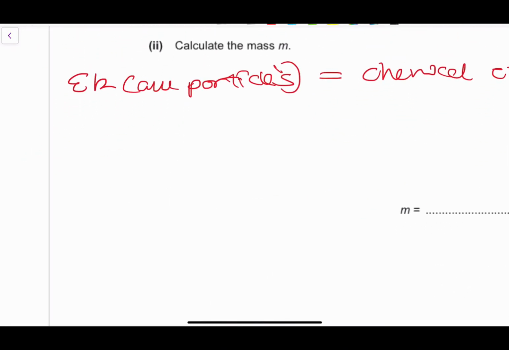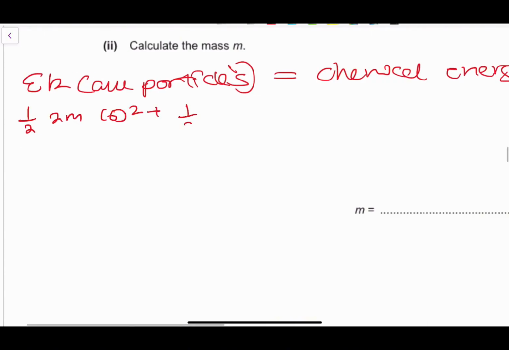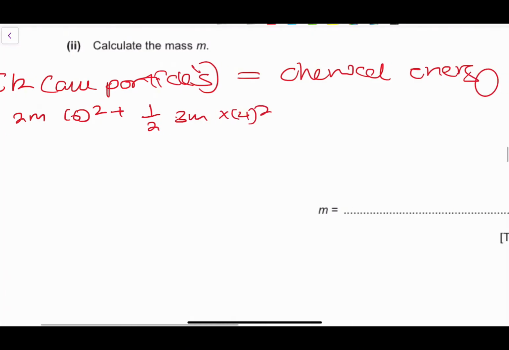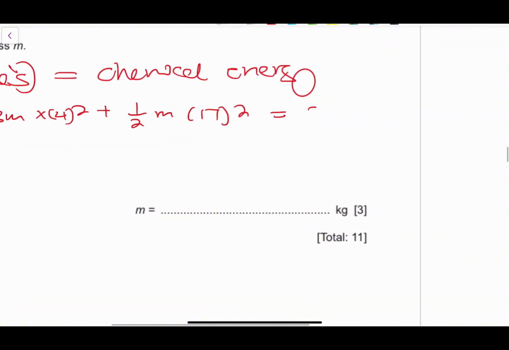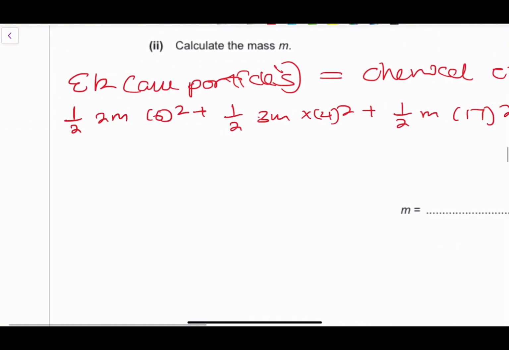So let's look at the kinetic energy for each of these particles, right? For the first one, it's half of 2m multiplied by 6 squared, plus, for the other one, half of 3m multiplied by 4 squared, plus, for the other one, half of m multiplied by 17 squared. That should be equivalent to the value of 3.5 that we have.